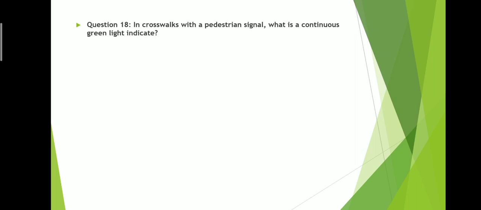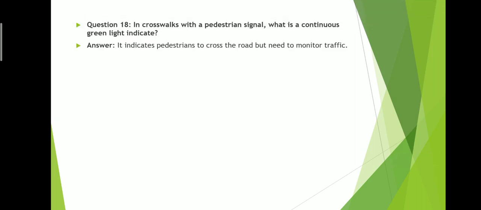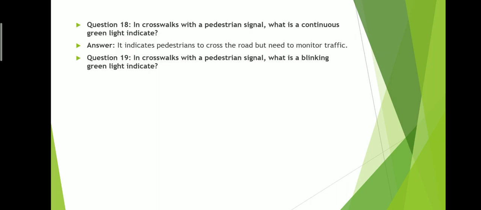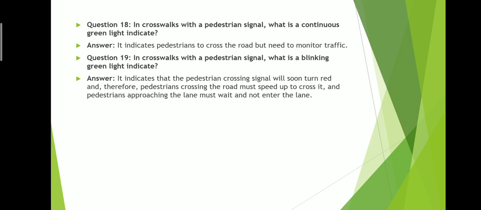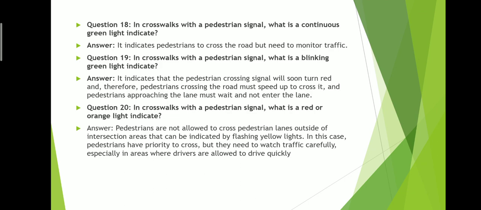You get questions about pedestrian signals. Pedestrian signal, green means what? Green means you can cross, but you have to monitor traffic. Now, a blinking green light means you have to cross fast. If you are only approaching the pedestrian crossing line, you should not cross and you should not stop; you should only cross if it is a steady green light. With a blinking green light, if you are in the middle, you have to go fast. If it is a red or orange light, you should not cross.